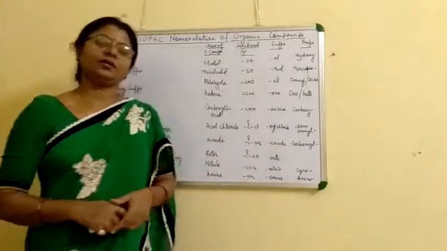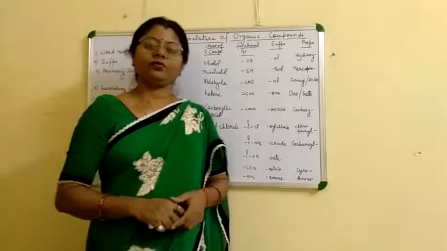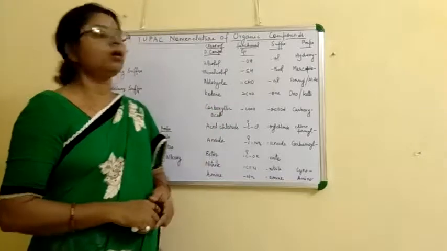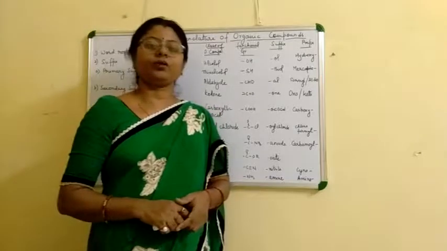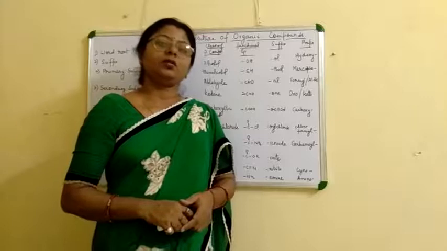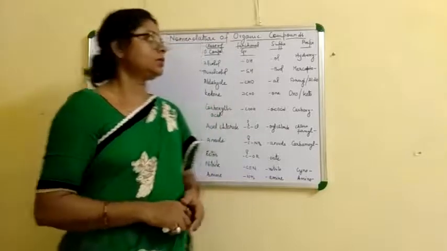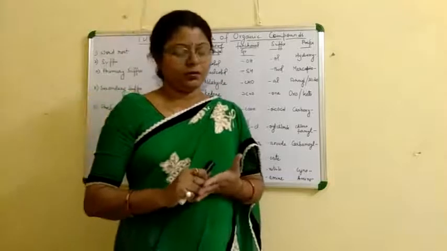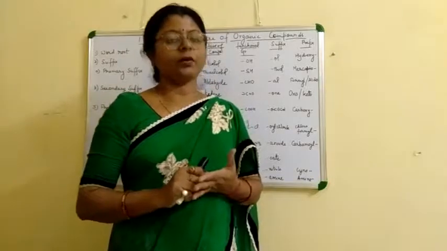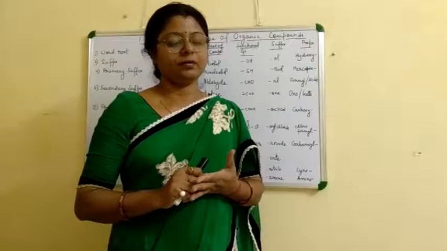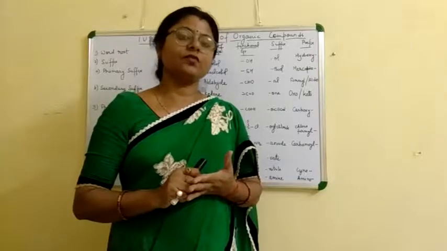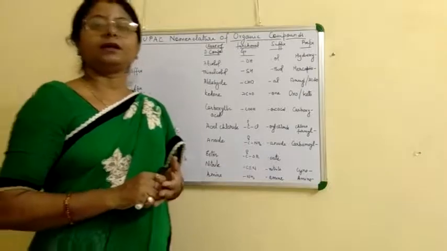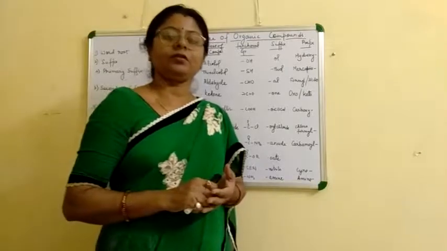Hello children, I hope that all of you are fine, and today I am going to teach you IUPAC nomenclature of organic compounds. Organic compounds for nomenclature require three main things. First is word root, second is suffix, and third is prefix.